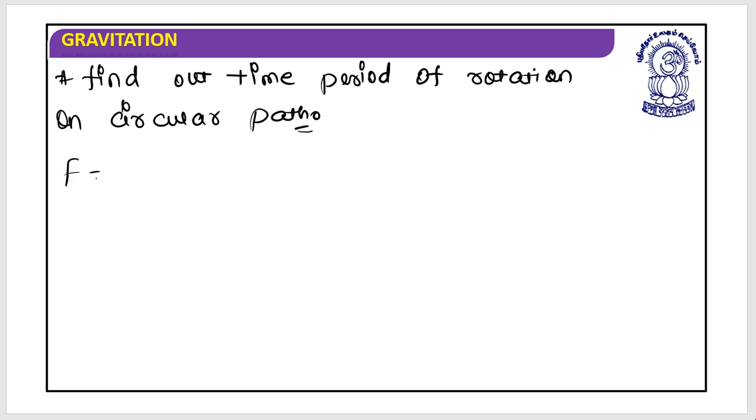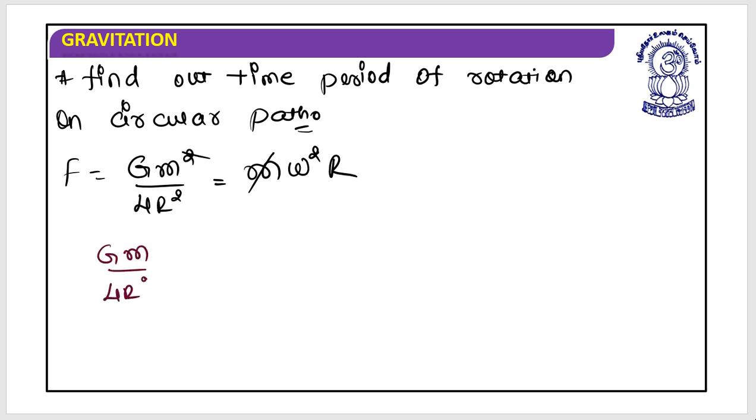So what I understand is my force was G M square by 4r square. I can compare this with the relation m omega square r. Yes, it is the same form as mv square by r. I have just replaced v with r omega. I hope this is clear. So mass and mass have gone, and I'm left with G M by 4r square is equal to omega square r.